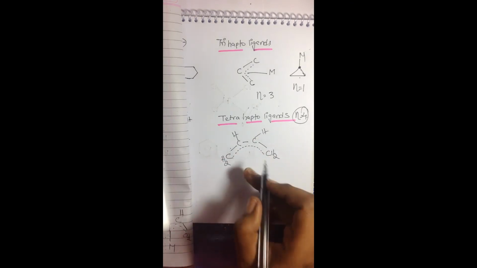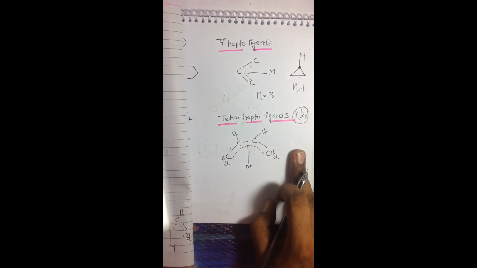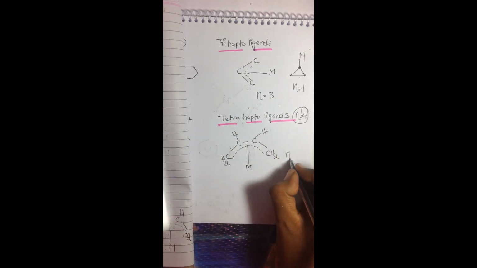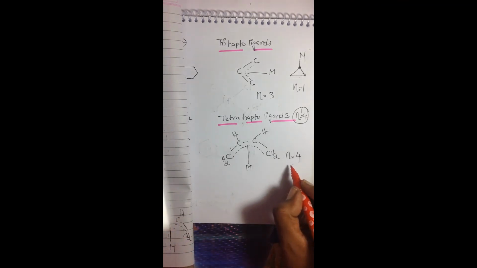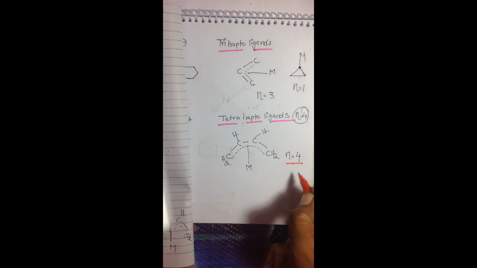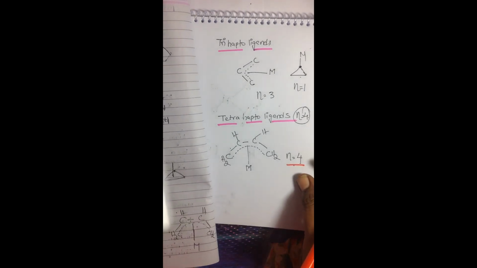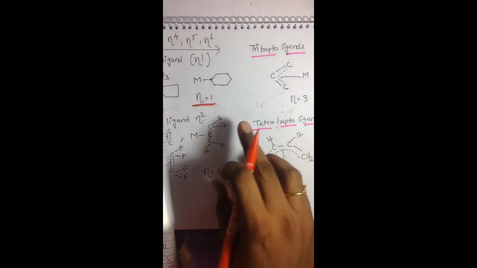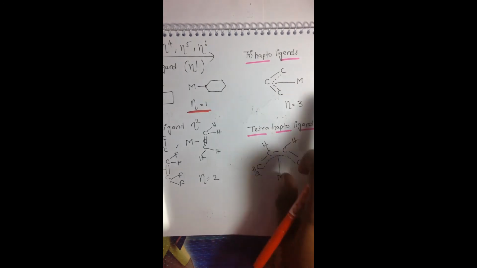So the metal attached to this ligand of 4 carbon atoms has hapticity 4. In the same way we have penta and hexa type ligands. Up to now we have seen how the metal attaches with different types of ligands.